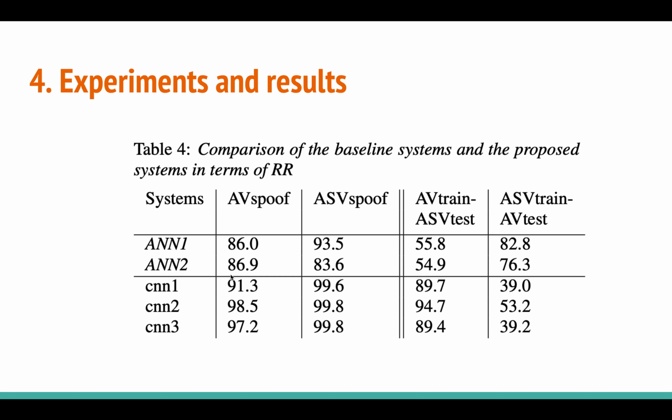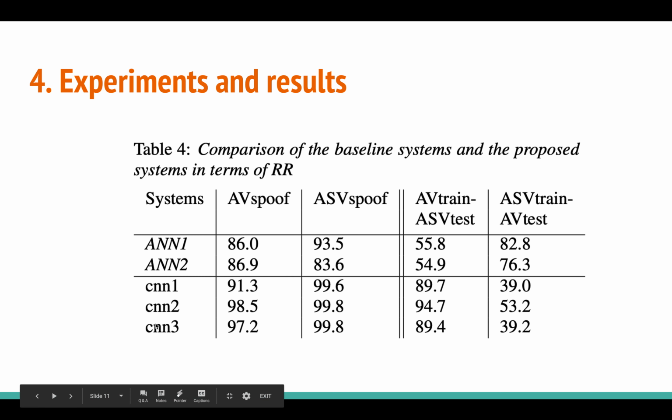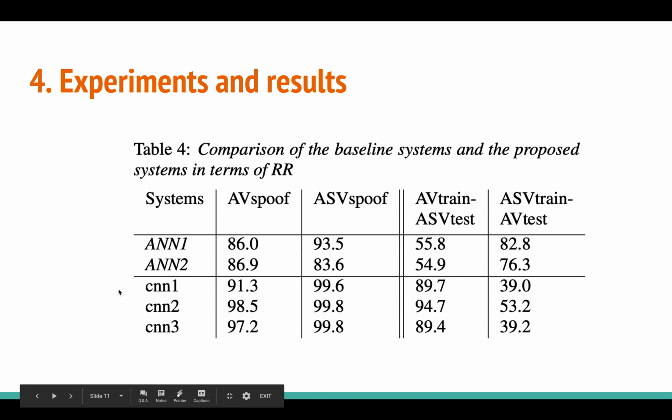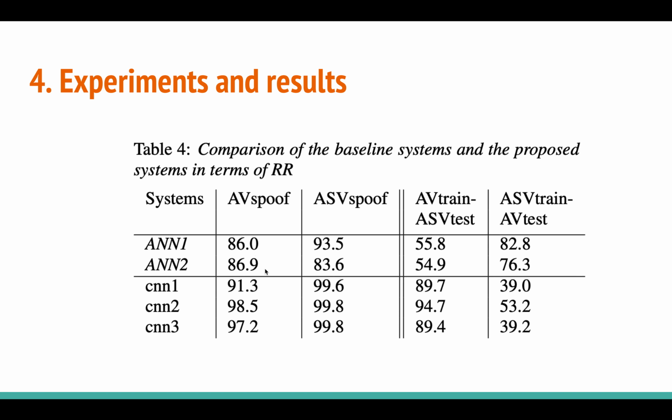And as you can see here, for any data, for any model here, CNN1, CNN2, CNN3, which are the models proposed in this paper, are performing better than the normal ANN1 and ANN2 baselines, right? But there is one interesting thing happening here, where the degradation is happening in this part, right? So this you have to explain. Here you are getting improvement over the ANN1 and 2 baseline. Here also you are getting improvement, where you are almost getting 100% accuracy, 99.8, which is really good.